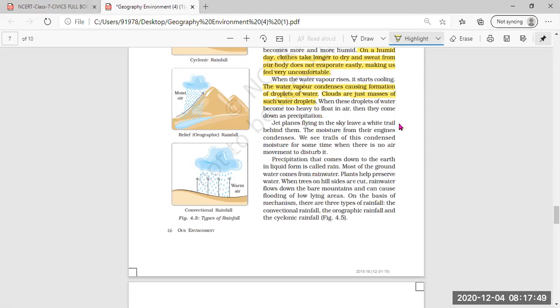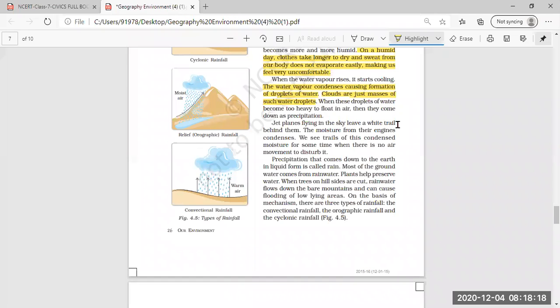When these droplets of water become too heavy to float in the air, they come down as precipitation. When so many water droplets are collected in the form of cloud, it is too heavy to float in the air and they come down as precipitation, means a little bit wet atmosphere is there.